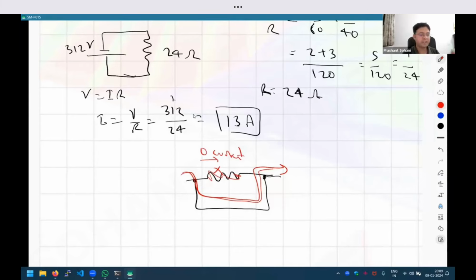Or if you want, you can formally derive this also by writing the equations, but you will get the same result. So whenever you have a short circuit like this, all the current will go along that short circuit. Nothing will pass through the resistance.